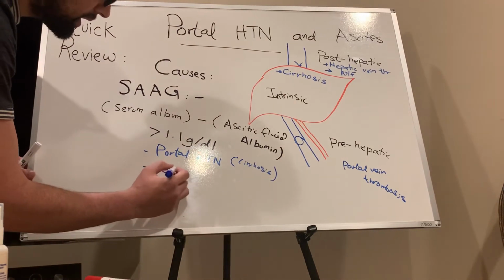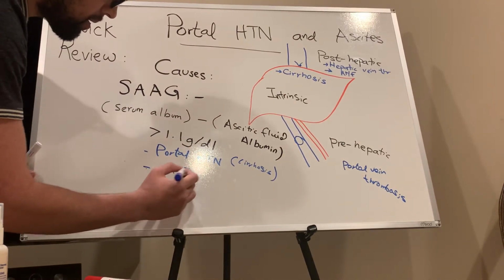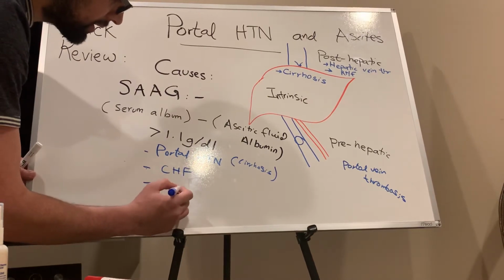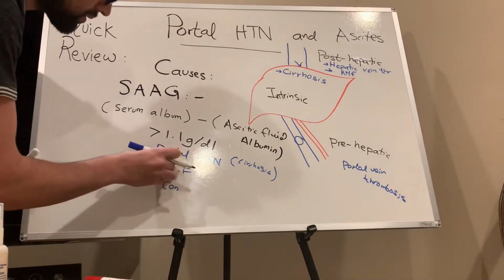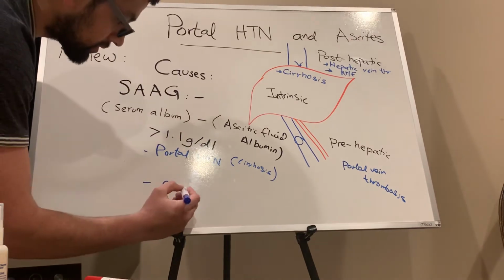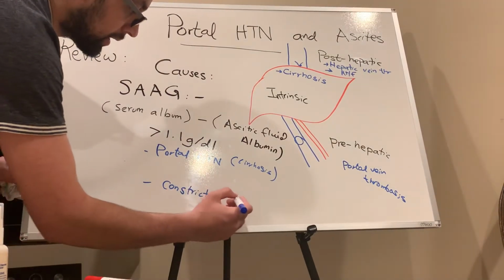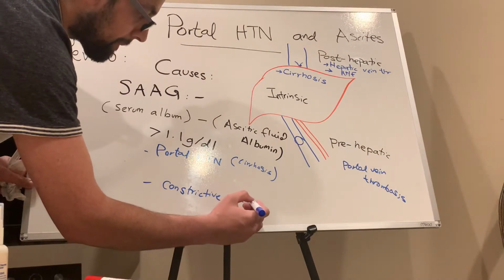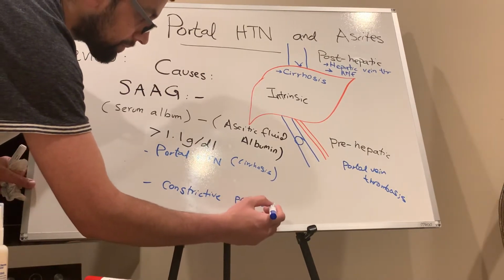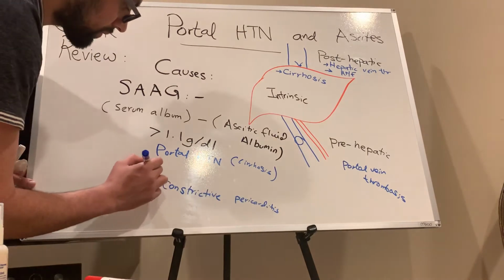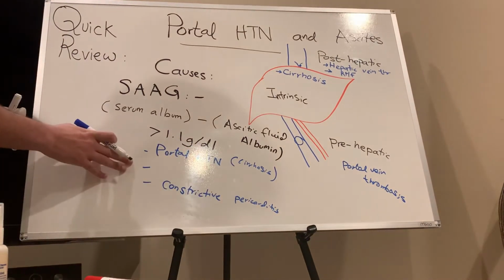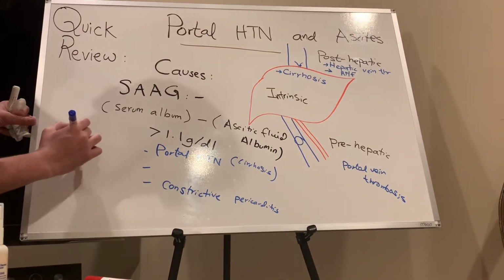Now CHF, constrictive pericarditis. So we are just focusing on the high yield. Constrictive pericarditis, and what is happening here is a transudate picture.